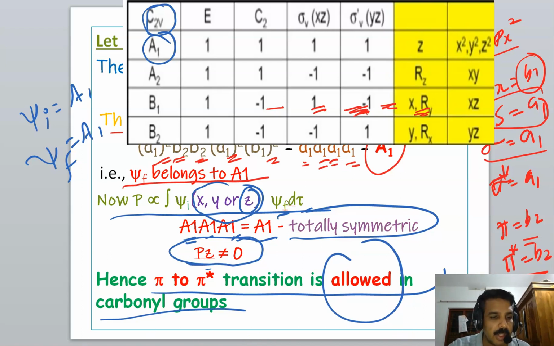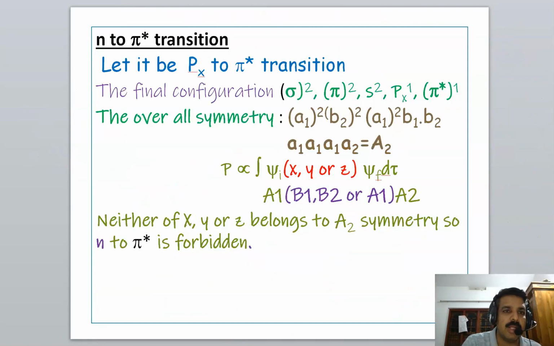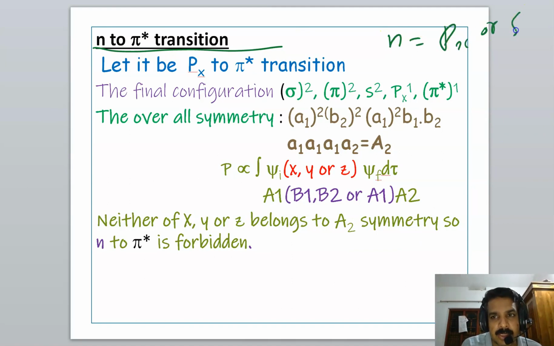Next we are going to discuss the n to pi star transition. The non-bonding orbital, as I told you, is the px or s orbital. Let's consider the transition from px to pi star.